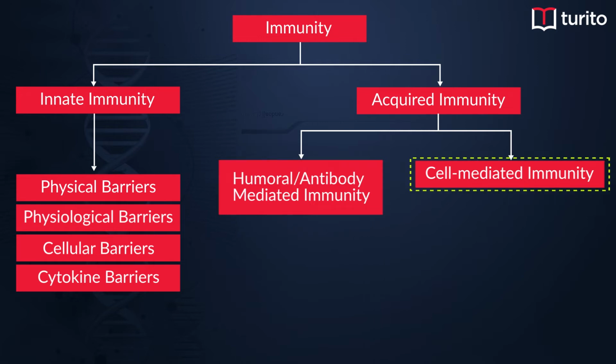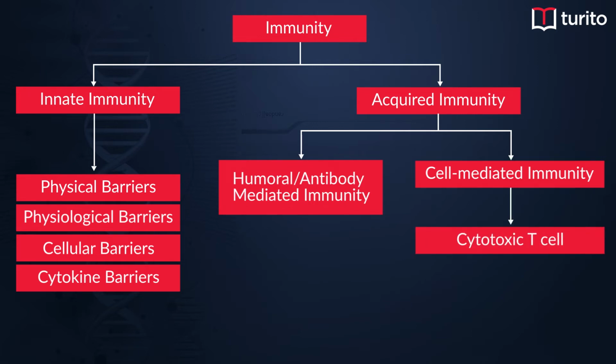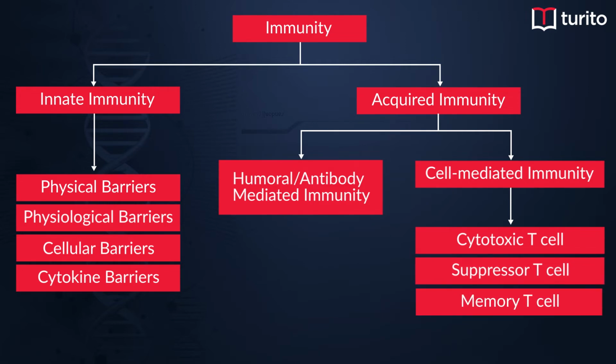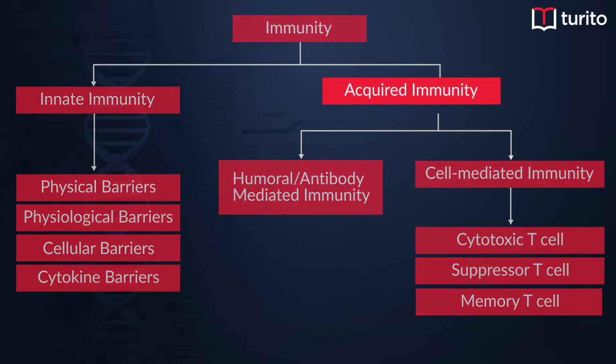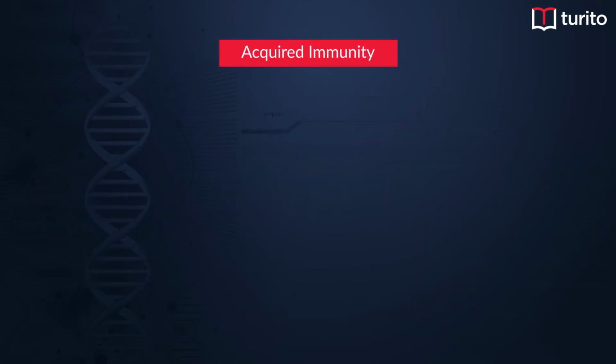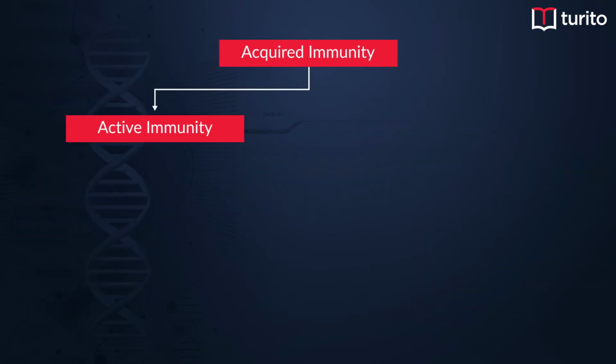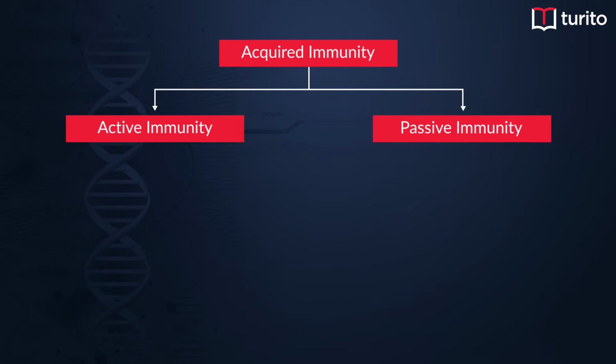Whereas in cell-mediated immunity, the T lymphocytes have different types called cytotoxic T cells, suppressor T cells, and specific memory T cells, which help in the production of antibodies, but they will not produce antibodies.